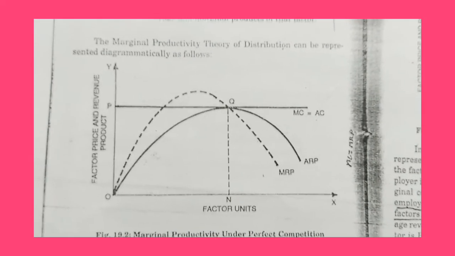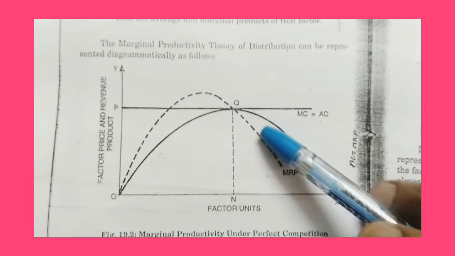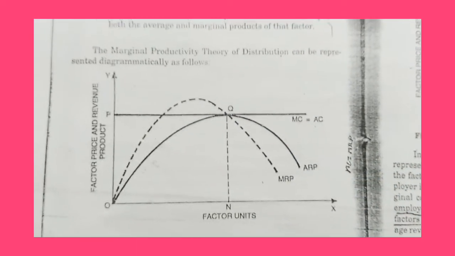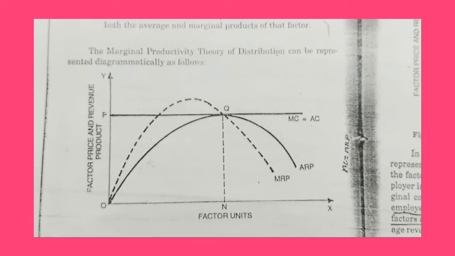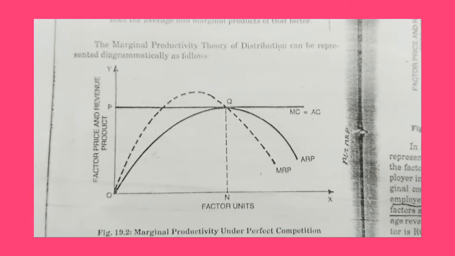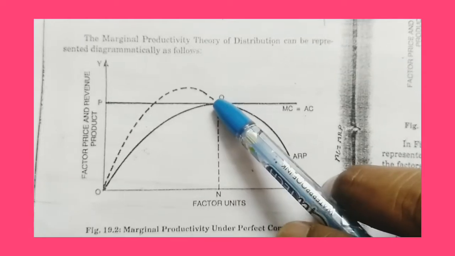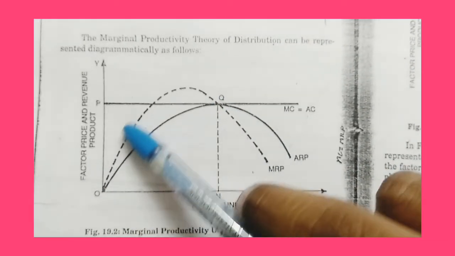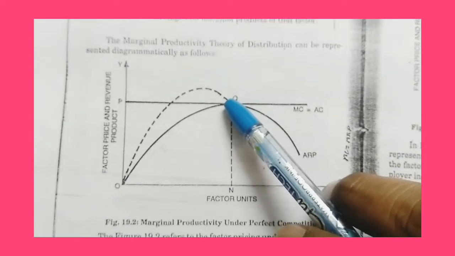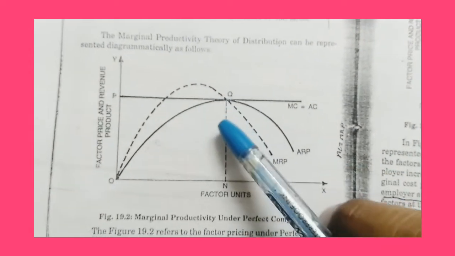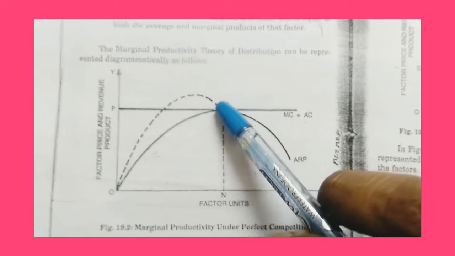Beyond the point Q, no employer will employ factors because after that point, the price paid to the factor is more than the marginal revenue. So here the marginal revenue is high, average revenue is low. At this point, average revenue, marginal cost, MRP, ARP are all the same.